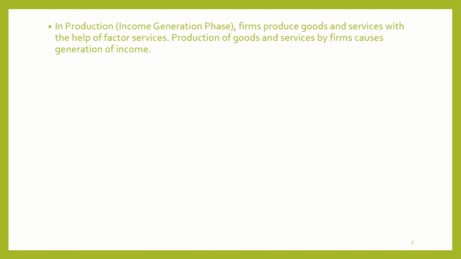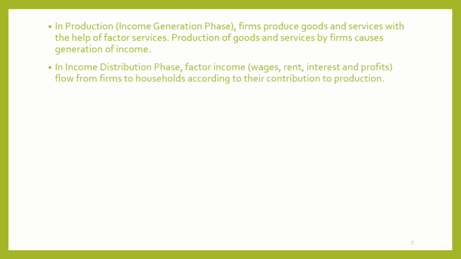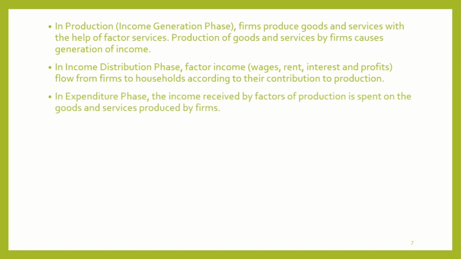In the production or income generation phase, firms produce goods and services with the help of factor services. Production of goods and services by firms causes generation of income. In the income distribution phase, factor incomes, wages, rent, interest and profits, flow from firms to households according to their contribution to production.